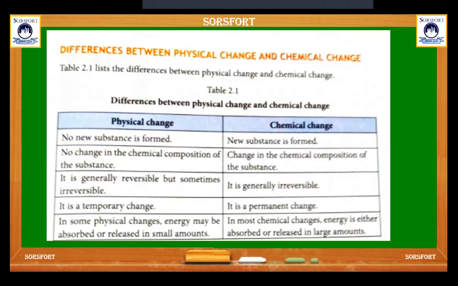Let's see some basic differences between physical and chemical changes. First, physical: no new substance is formed, no change in chemical composition, generally reversible but sometimes irreversible, a temporary change, and in some physical changes energy may be absorbed or released. Chemical: new substances are formed, there is a change in chemical composition, it is generally irreversible, a permanent change, and in most chemical changes energy is either absorbed or released in a large amount. So these are the basic differences between physical and chemical changes.